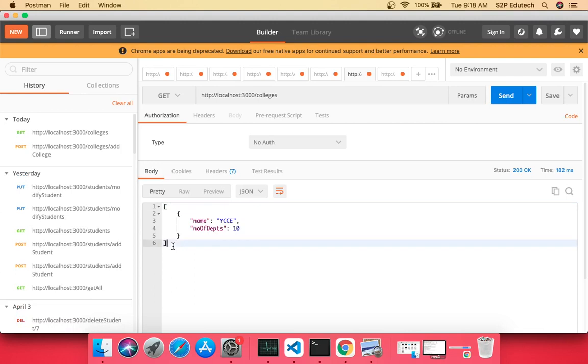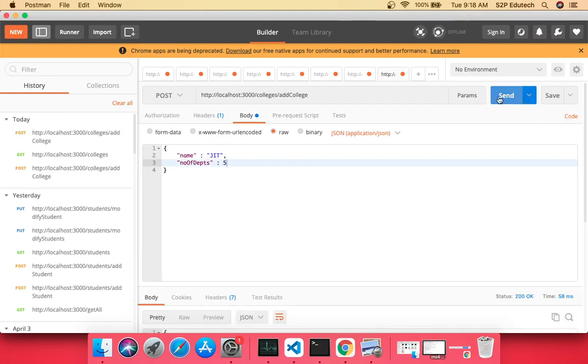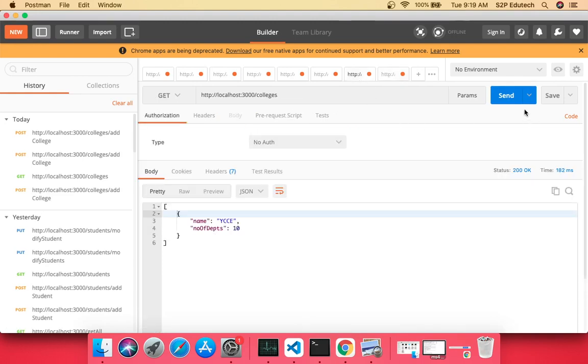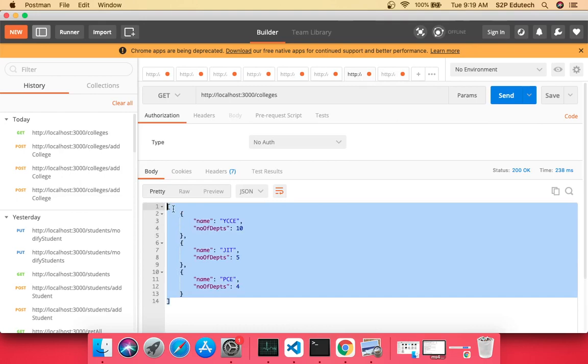So what I got is an array of colleges here, right, which has only one element as of now, but we can always change that. I would say JIT, number of departments, say 5. I will click on send. Then next is, I would say PCE, number of departments, say 4. Right, I will click on send, and I will do a get. Right, so I got the 3 colleges.